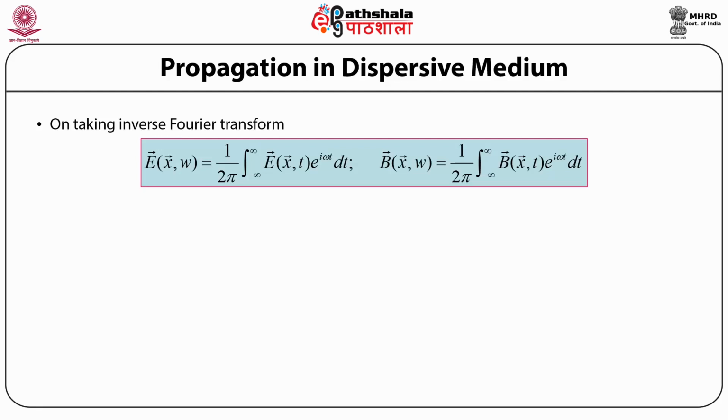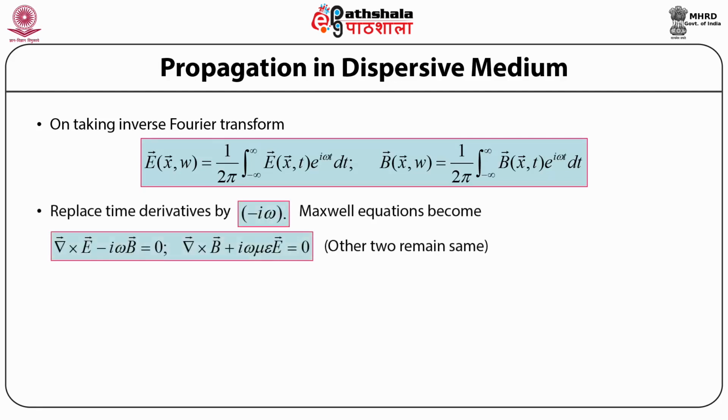Now, if we replace the time derivatives in the above Maxwell's equations by minus iota times omega, then we get the two wave equations that we had written above as the curl of the electric field vector E minus iota times omega times the magnetic field induction vector B is equal to 0. Similarly, the curl of the magnetic field induction vector B plus iota times omega times mu times epsilon times the electric field vector E is equal to 0.